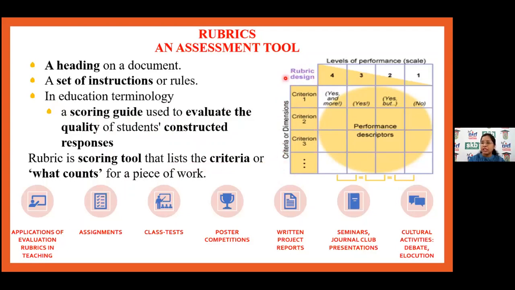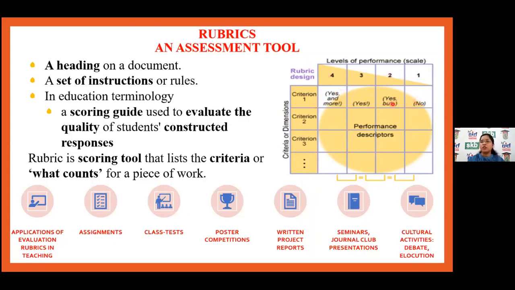So we can set different criteria. If it's associated with a seminar, one criterion is communication, another is the preparation of the presentation, and the third is the knowledge associated with the presentation or seminar. So you can set multiple criteria here, and the level of performance on another scale.